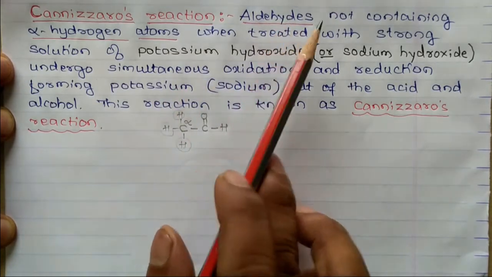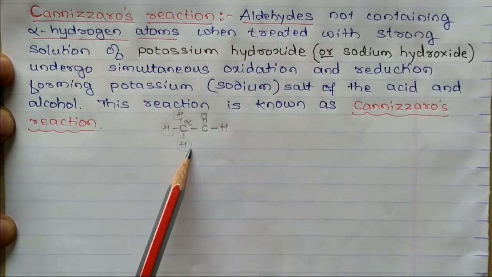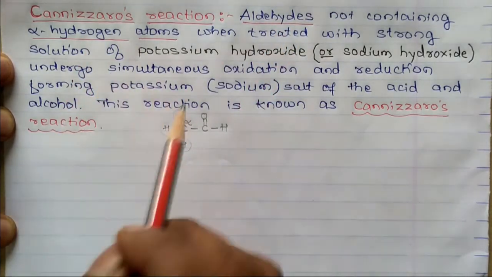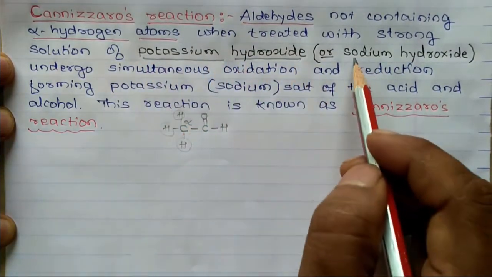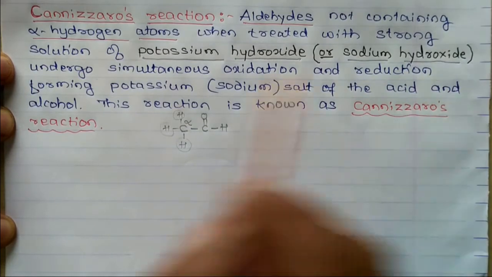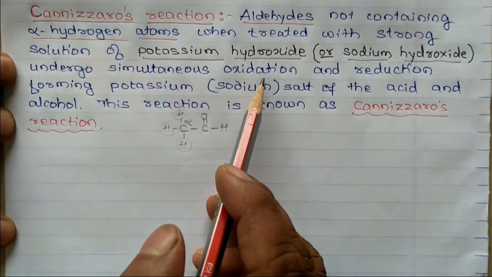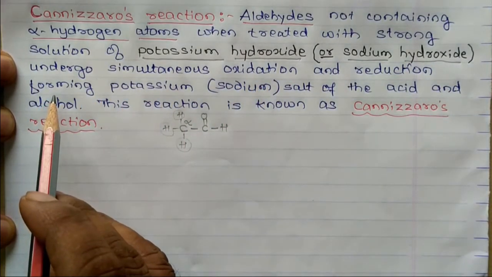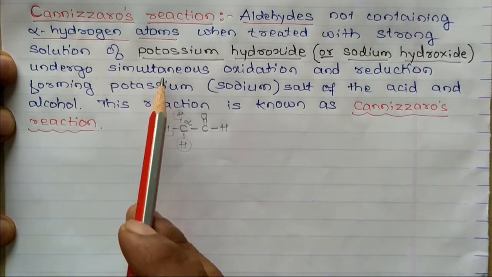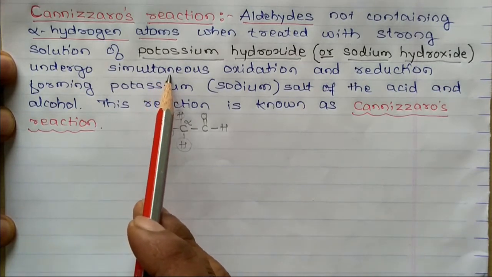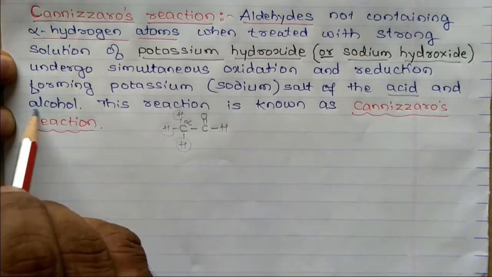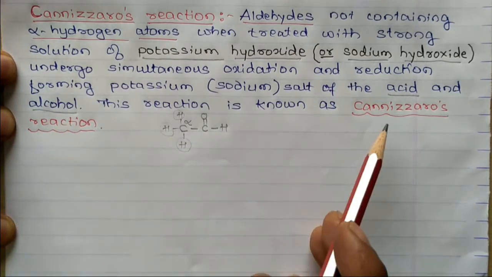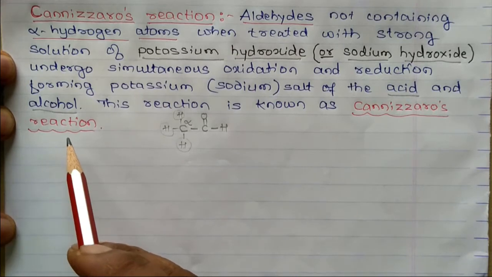If the aldehyde doesn't contain an alpha hydrogen atom, when treated with a strong solution of potassium hydroxide or even sodium hydroxide, it undergoes simultaneous oxidation and reduction. If the aldehyde undergoes oxidation, it forms a carboxylic acid. Then if it undergoes reduction, it gives an alcohol. This particular reaction is known as Cannizzaro's reaction.